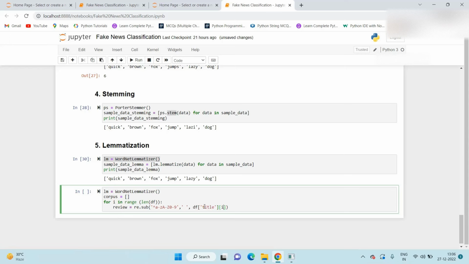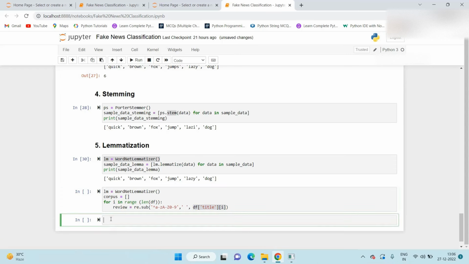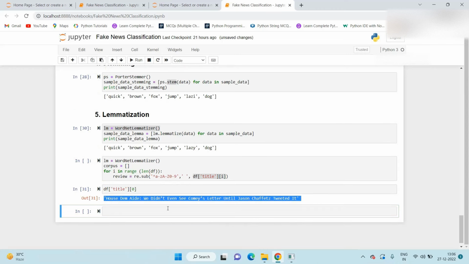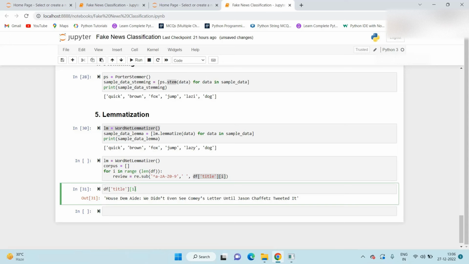And we mention i. Initially the i value will be 0, so it accesses df of title of i, which initially is df of title of 0. So initially the first row is accessed. Similarly, if we go to 1, the second row will be accessed. So one by one, all 18,285 rows will be accessed by using the for loop.